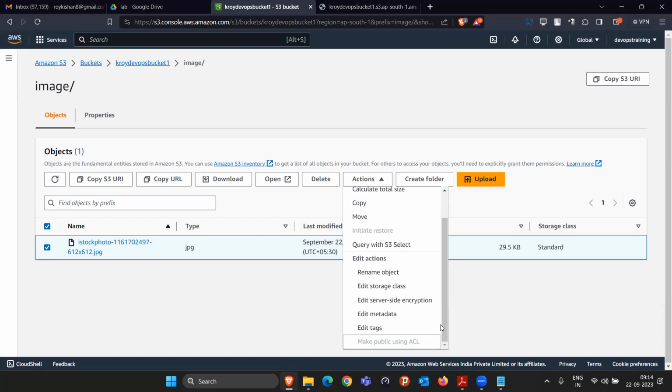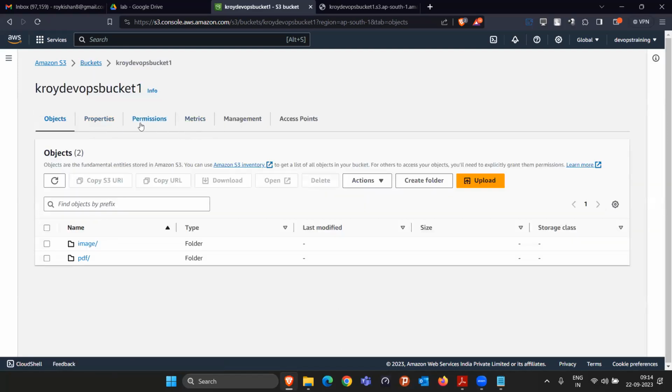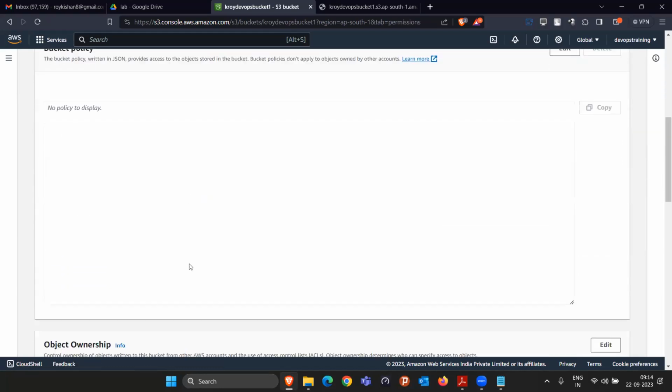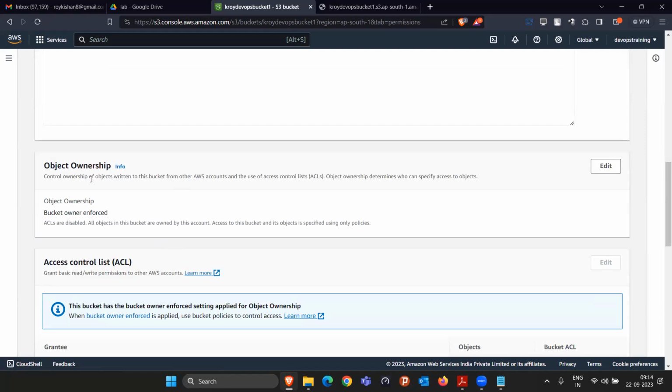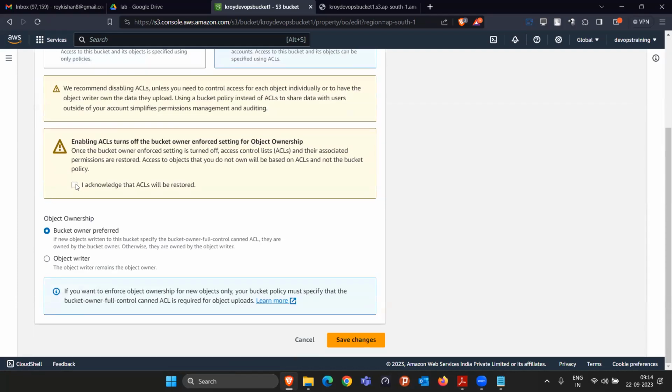To enable this option of making it public, you can come to the bucket section, go inside the bucket, go to the permissions of the bucket, and come down. There is an option called object ownership. Click on edit. Here there is an option called ACL disabled. Simply enable this, click on I acknowledge, and save changes.